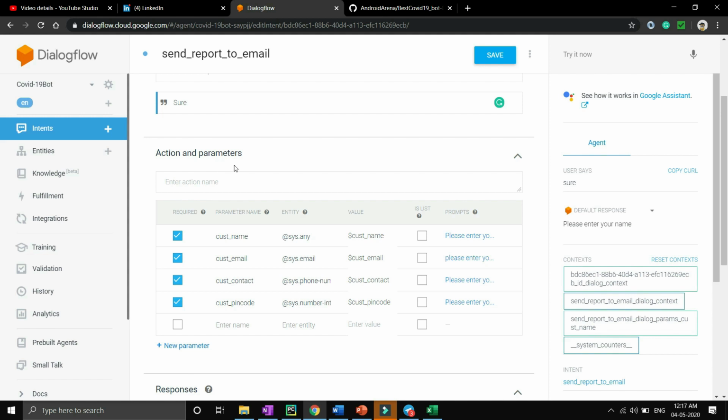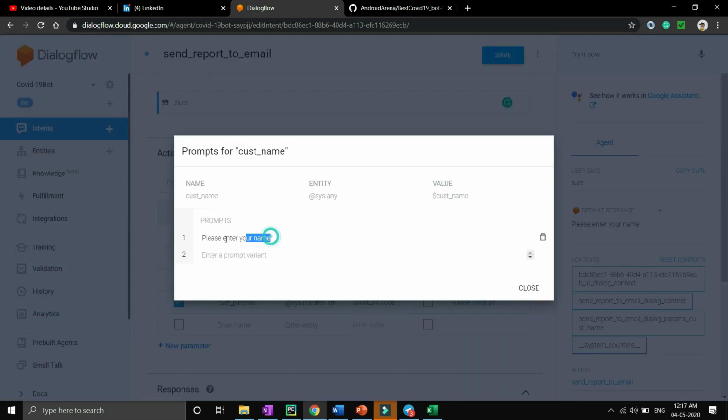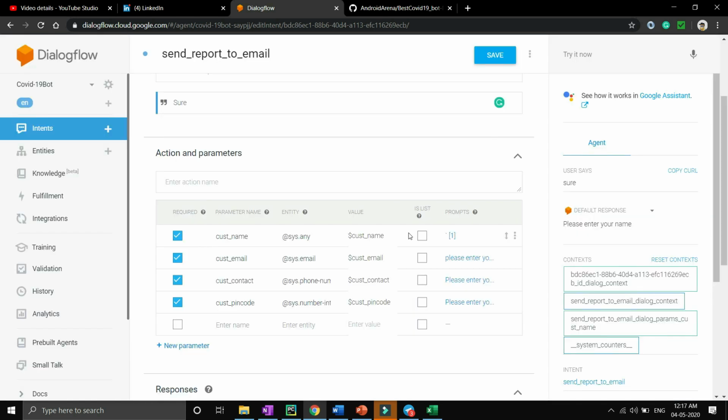This is the reason action and parameters come into the picture, and that's why it is very important to know about these. You can see that I'm asking for the customer name, and the prompt I'm asking is please enter your name. So let's assume I have entered my name.